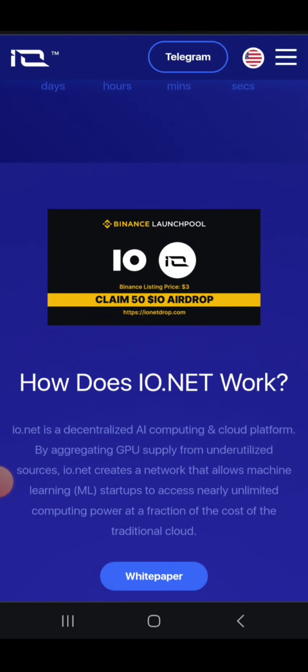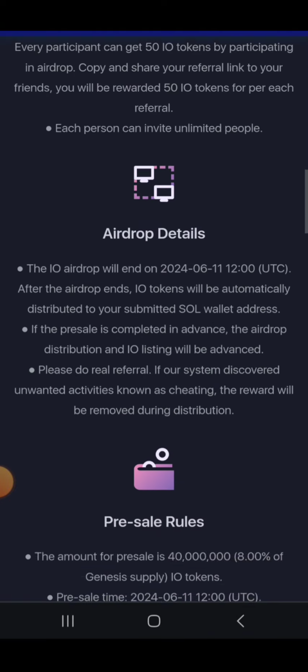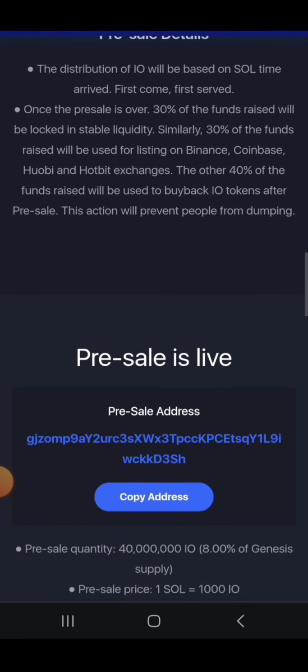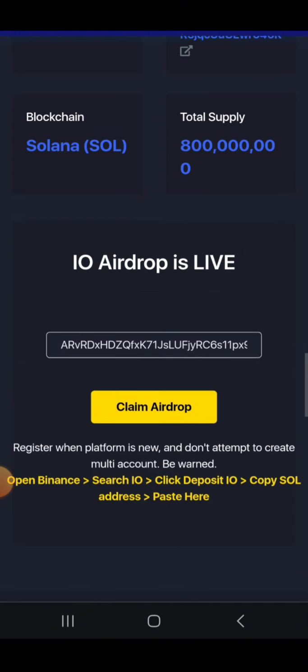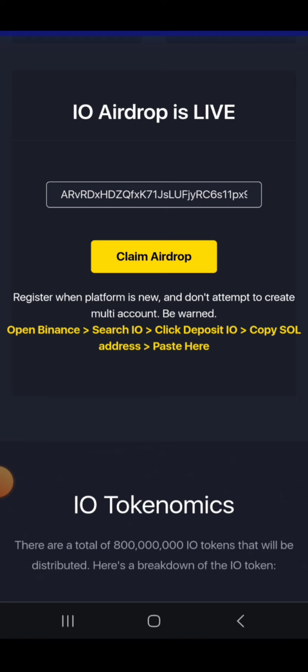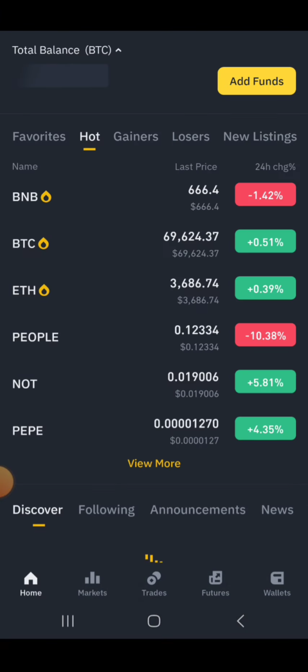You can check out it is already launched in the launch pool. You can check out an IO token already exists in the launch pool of Binance and more. Scroll down, you can check out, and you need only an IO token address. And how can you get your IO address? I will tell you in this video. Now come to the Binance account, and here I am going to show you how you can get your IO Solana address.